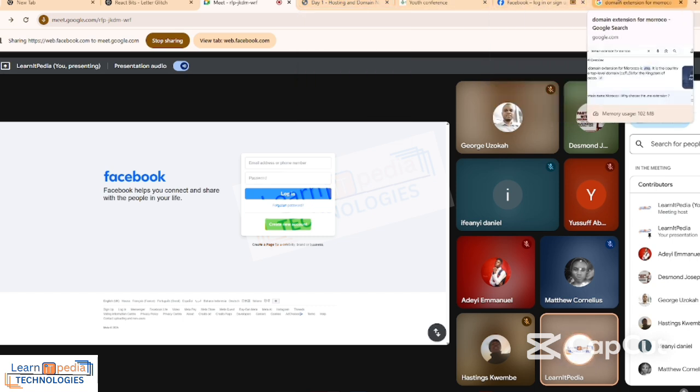URL is just a link directing you to a particular resource on a website. That is a path that you follow to get to a particular page, a particular file. For example, when I sent you the link on the platform, saying join through this link, that link is a URL. We call it a uniform resource locator. It brings you to a destination.